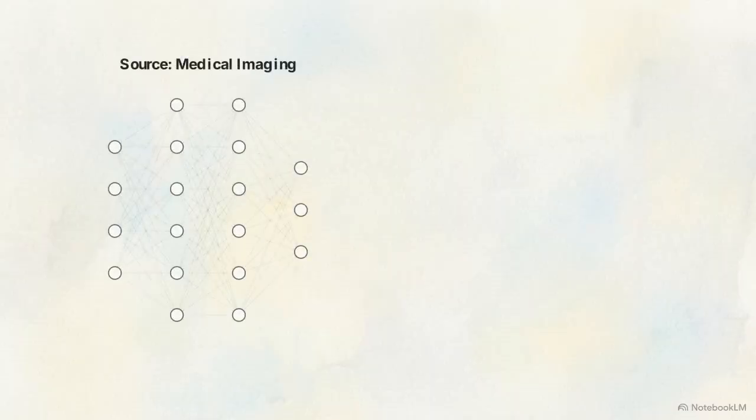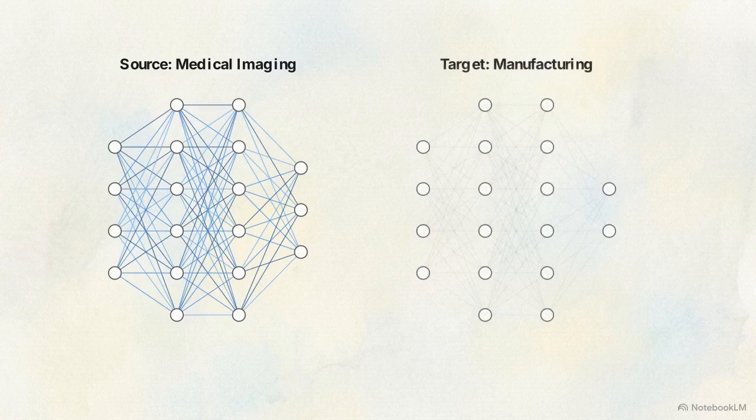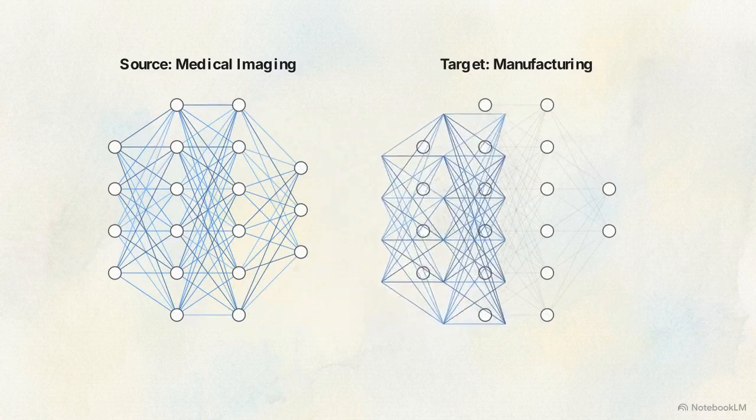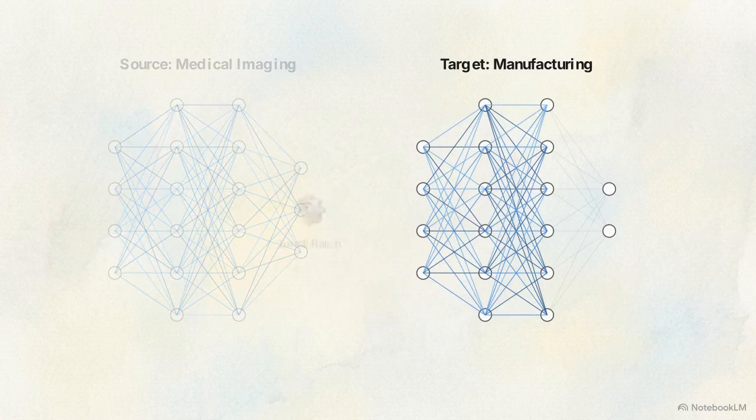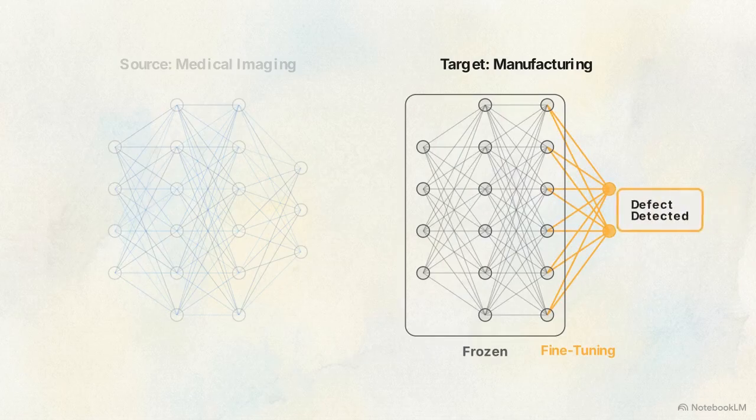This diagram illustrates transfer learning. We take a massive network trained on a data-rich domain, like medical tumor segmentation, and transplant those pre-trained weights into an empty manufacturing network. We then feed our small batch of industrial data into it. The network only fine-tunes its outermost layers to detect specific factory defects.